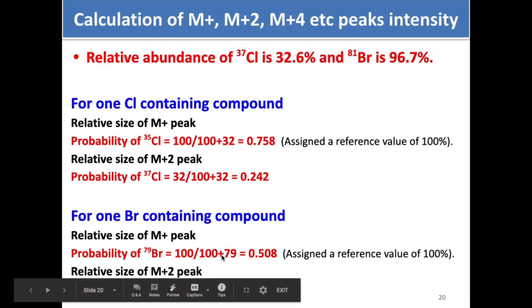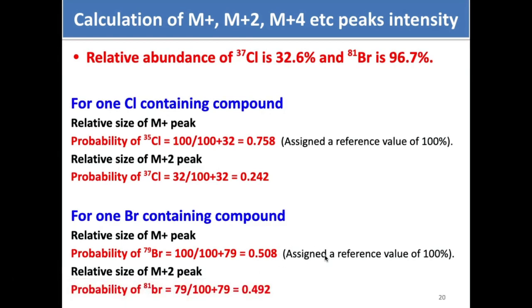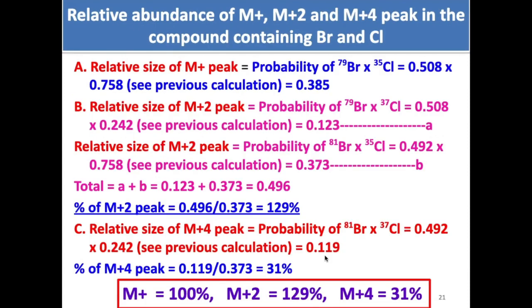Oh sorry, this should have been 97 actually. Okay, this is 97, please correct that. This is 32 because of this, and this should have been 97 here. So this is the ratio. Similarly, M plus 2 ratio you can calculate.